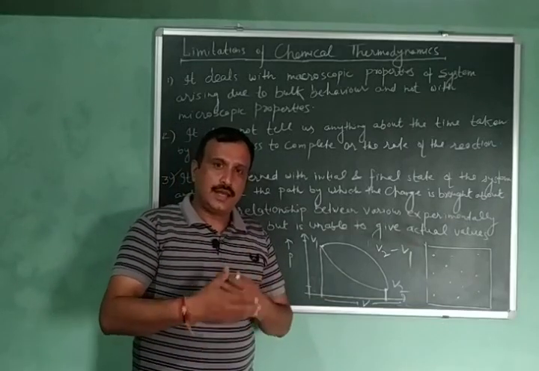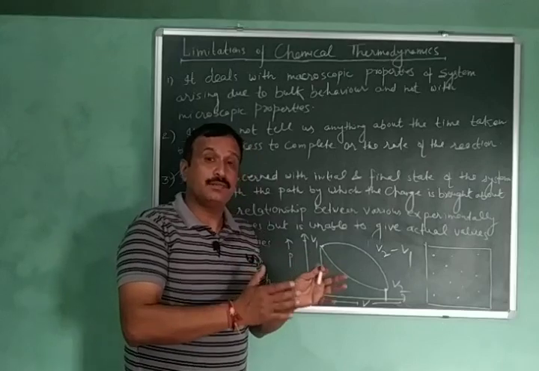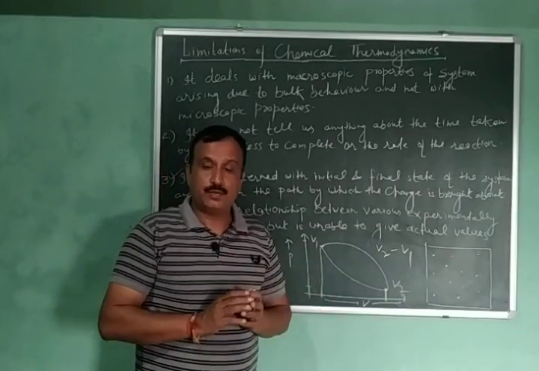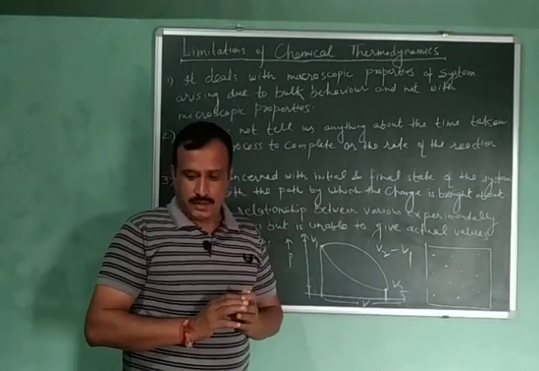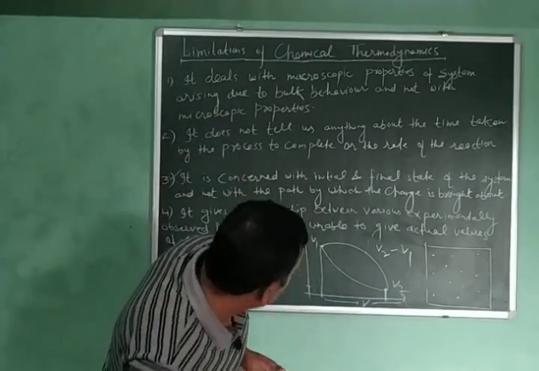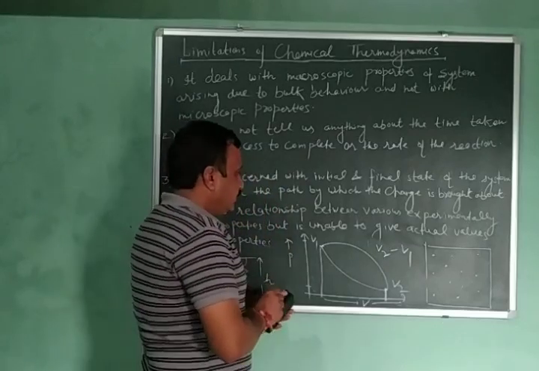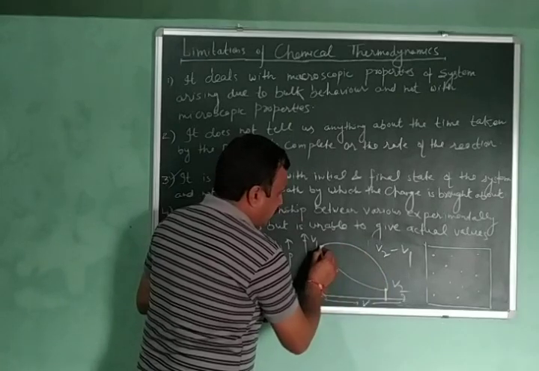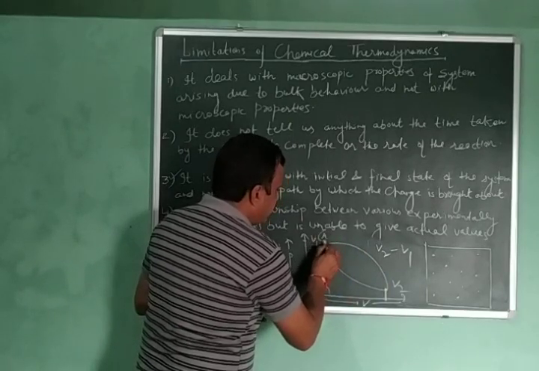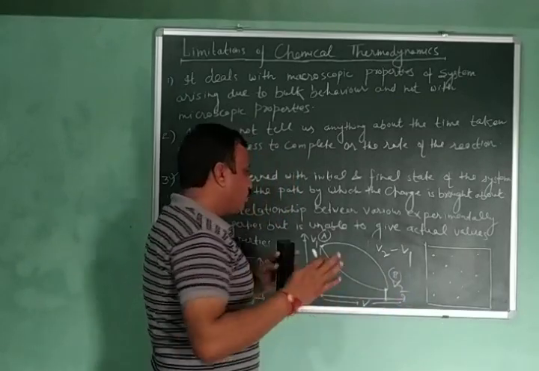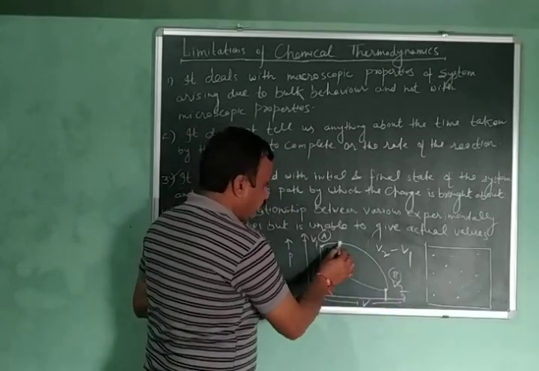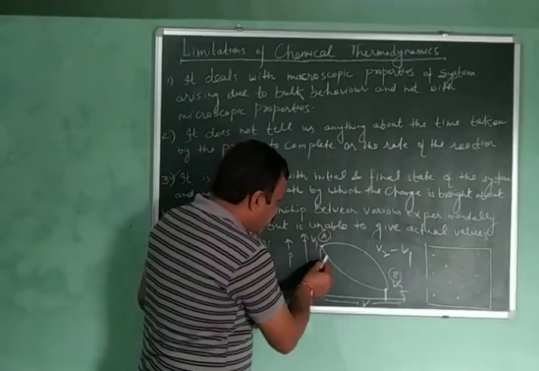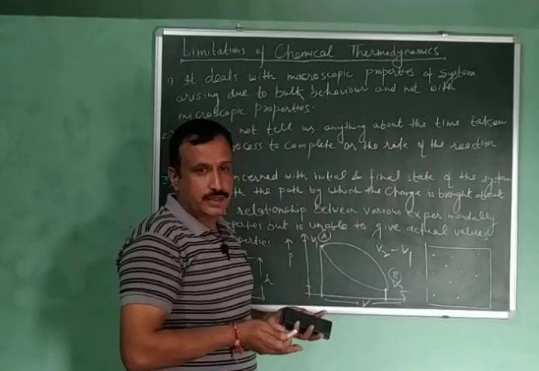So here when I am discussing this, I want to discuss what the path functions are also. Path functions are those functions which depend upon the path. For example, work. If I am going from A to B following this path, then the work done will be different, and if I follow this path, work done will be different.